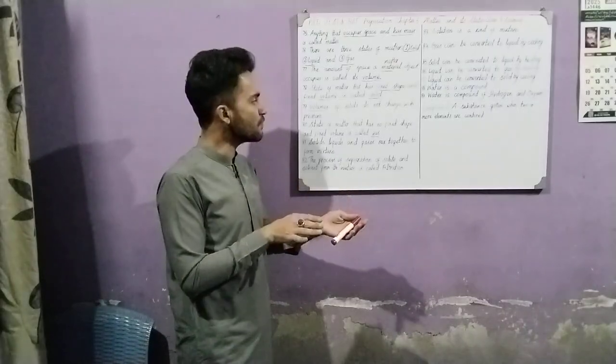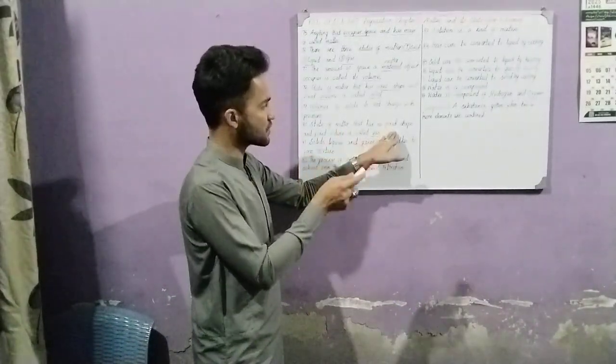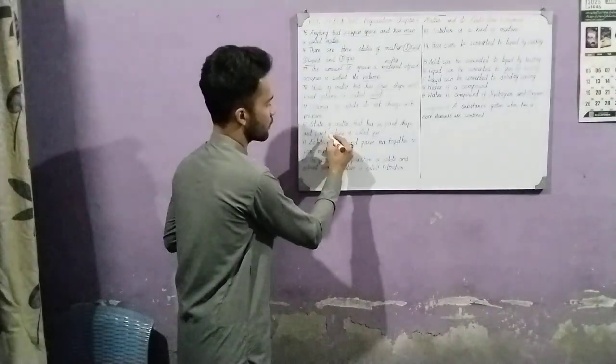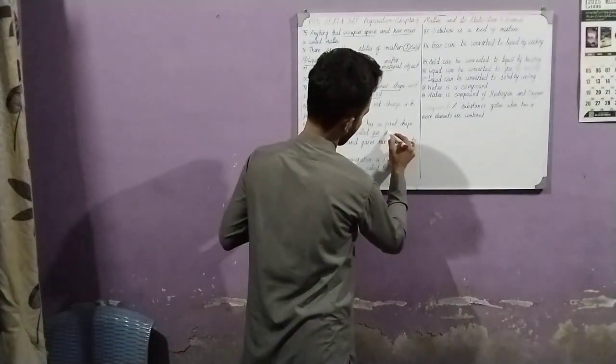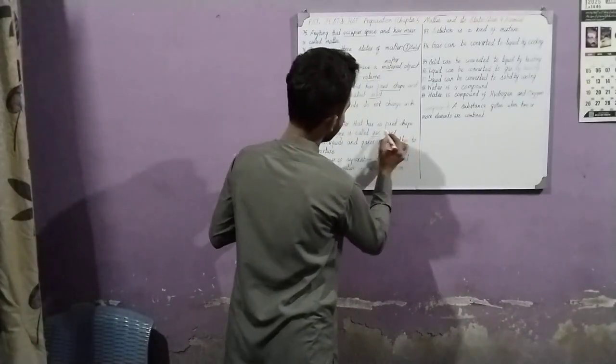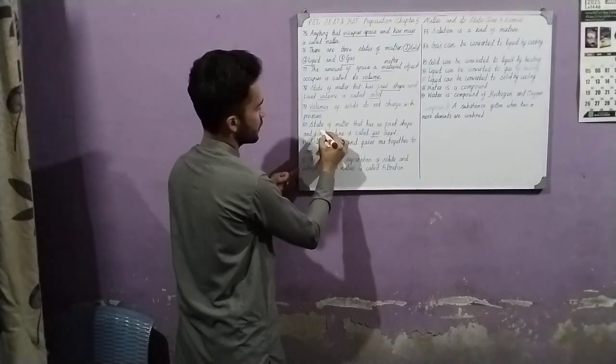On the contrary, the state of matter that has no fixed shape but has a fixed volume is called a liquid. What is a liquid? A state of matter that has no fixed shape but has a fixed volume.